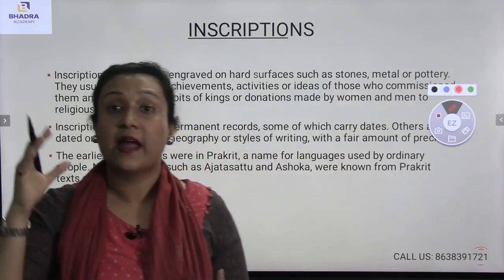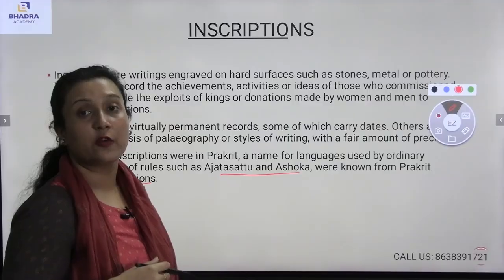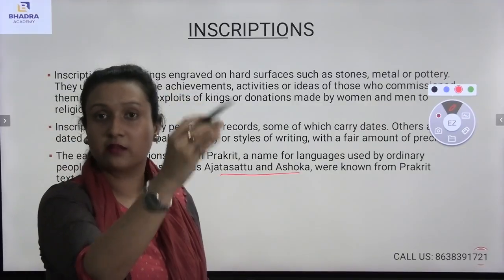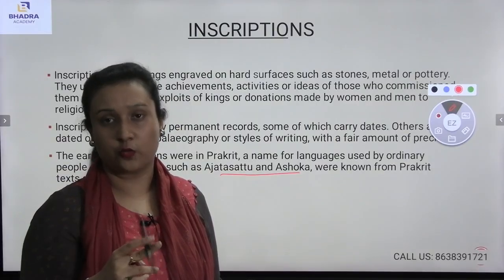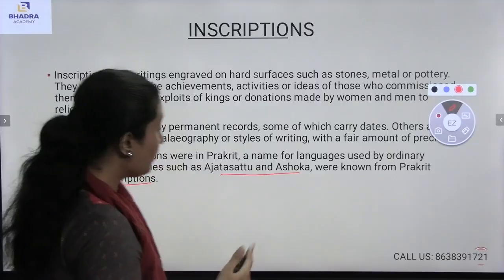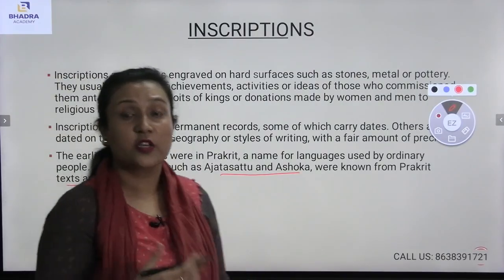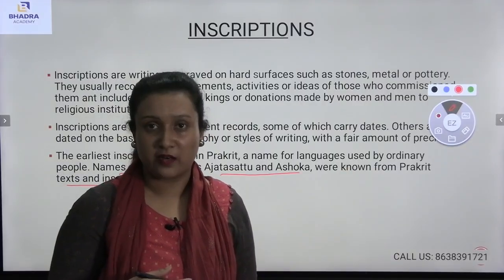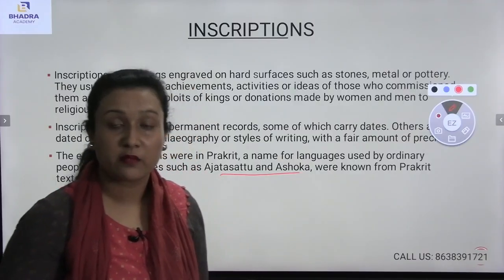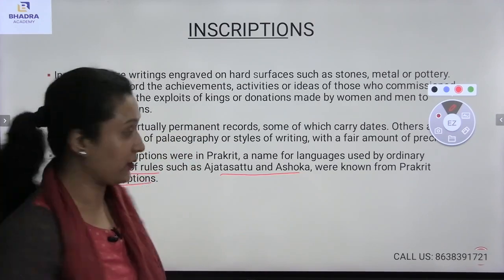Also, the important names such as Ajasatu and Ashoka. Ashoka was the son of Bindisara, which means Chandragupta Maurya is there, then comes Bindisara, and then comes Ashoka. So the names of the rulers, Ajasatu and Ashoka, were known from the Prakrit texts, and those Prakrit texts were written on the inscriptions.